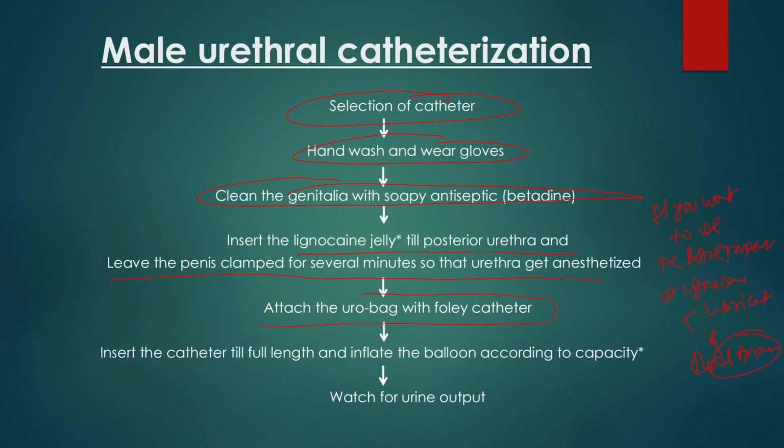Then we have to attach the urobag to the Foley's catheter and insert the catheter to its full length into the bladder and fill the balloon according to the capacity written on the balloon port. And later we have to watch for urine output.